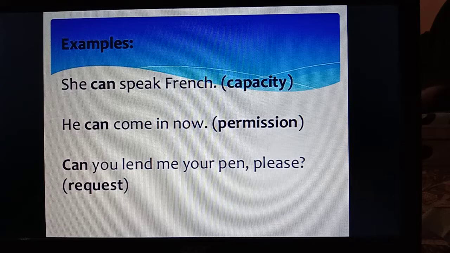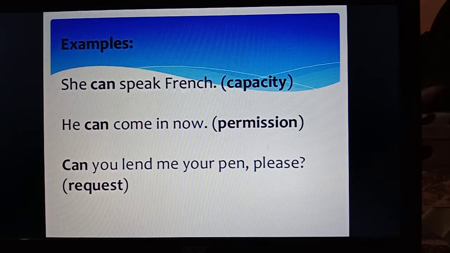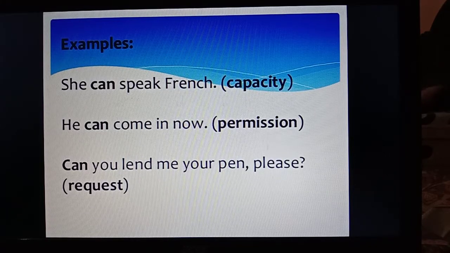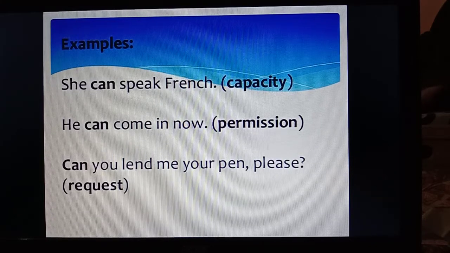He can come in now. Here can is used to express permission. Can you lend me your pen please? Here can is used to express request. So these are the uses of can. For capacity, permission, or request, can is used.